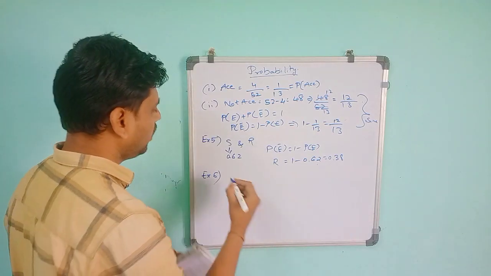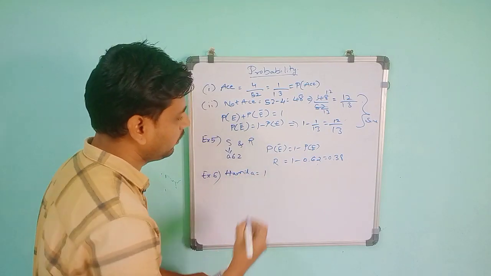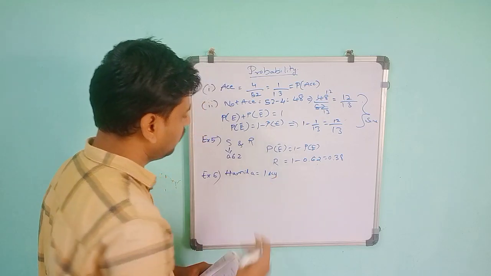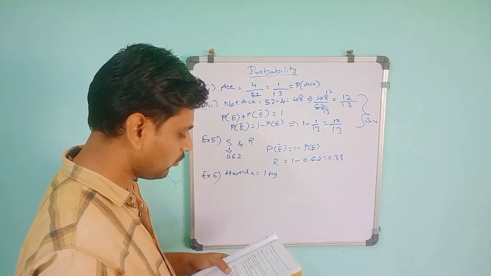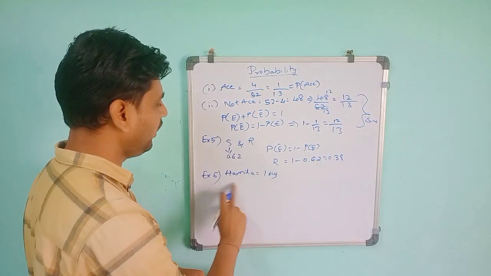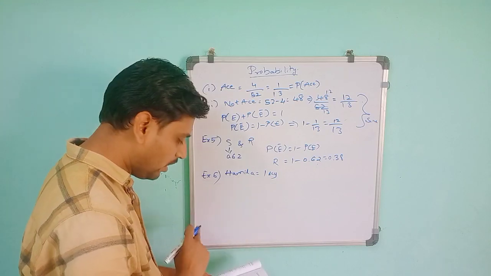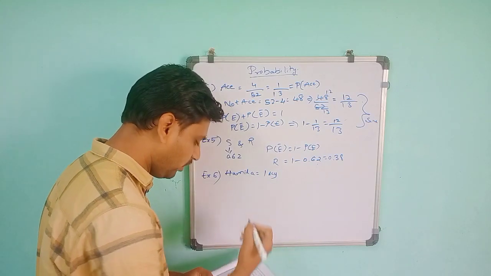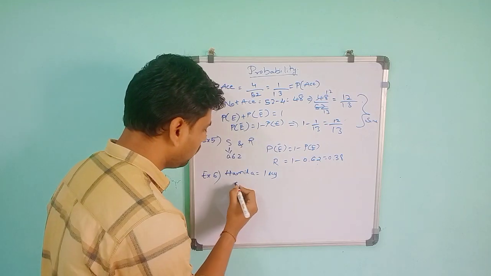If Amida has a birthday on one day, then Savita also has a birthday on one day, but a different day. So out of 365 days, one day is taken by Amida, and the remaining 364 days can apply to Savita.